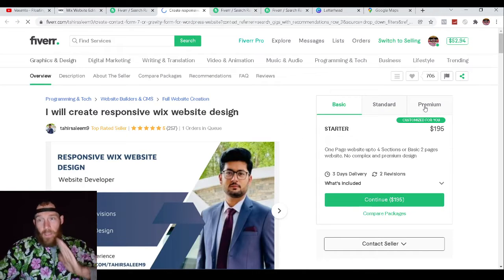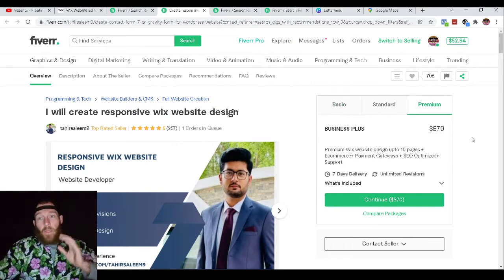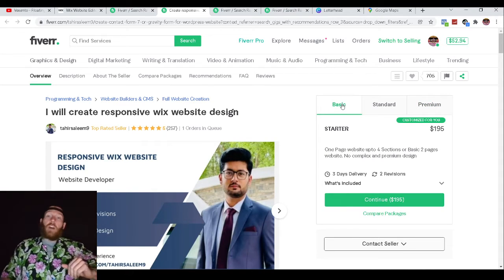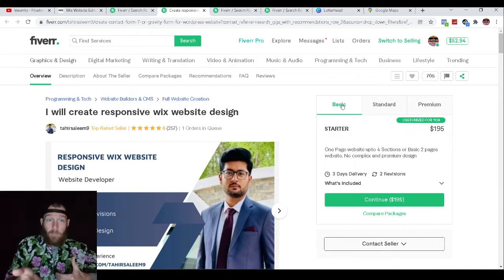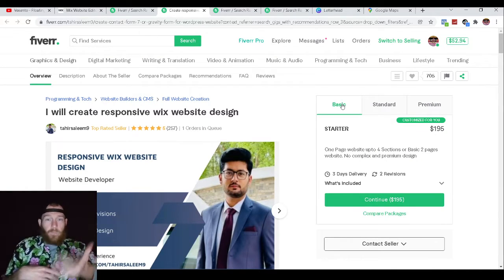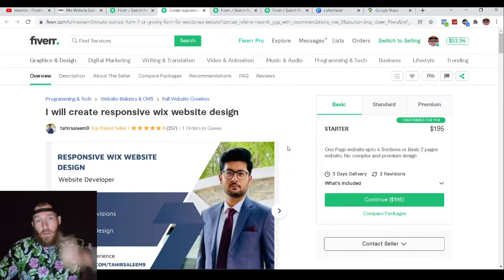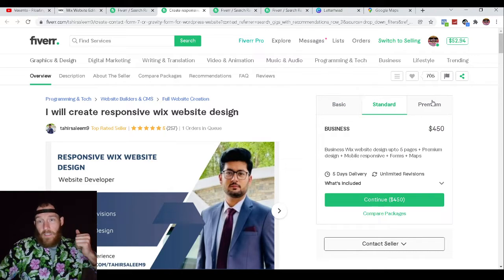And what that means is that there's a high likelihood that, just look at the prices, okay? Think about this. You can pay a virtual assistant to work for your company for $400 a month, showing up every day and following the sales script. They charge $570 for a website. Here with the Plus, they charge $195 with the starter. So think about $400 a month to have a person work a lot, or these people are making $195 a pop, and they've got one in the queue right now. So they've got one order ahead of you, 3 days delivery, 5 days delivery, 7 days delivery. So just pay attention to that.